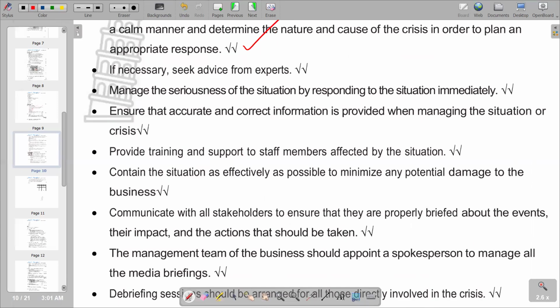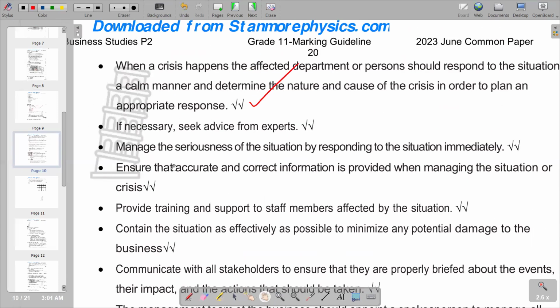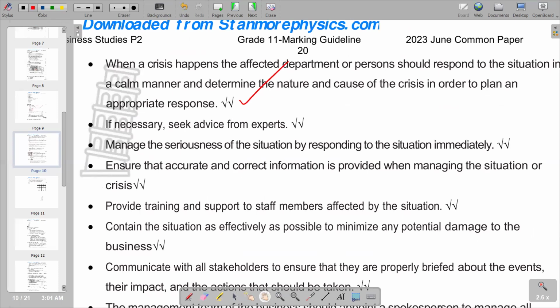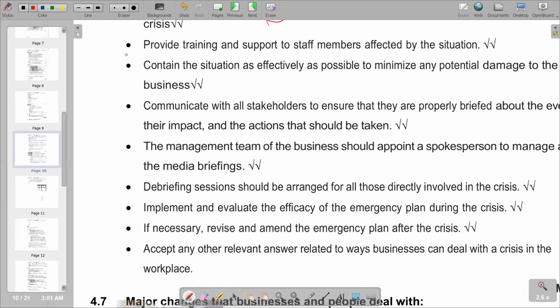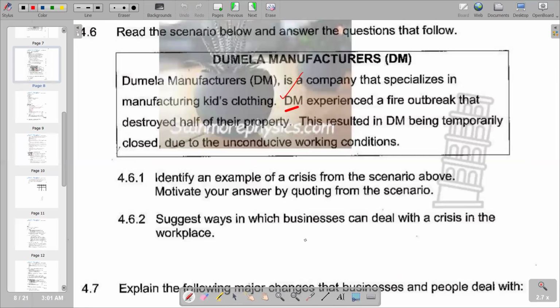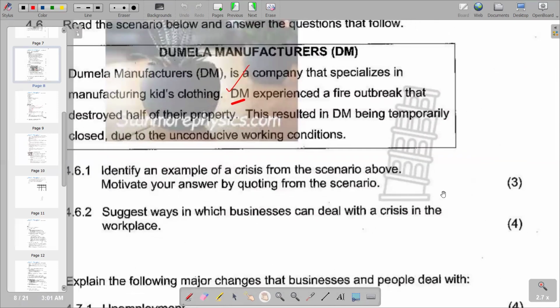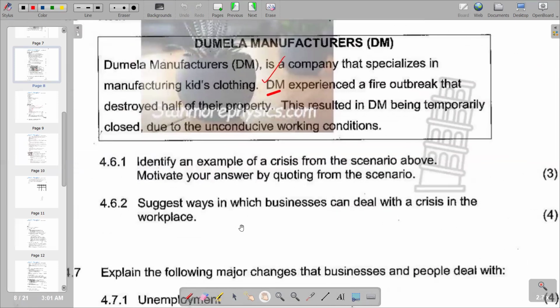Then we move on to the next point, which is saying, if necessary, seek advice from experts. That can also be a good procedure. And then also manage the seriousness of the situation by responding to the situation immediately. And then ensure that accurate and correct information is provided when managing the situation or crisis. So we have also other points that can be correct that are mentioned here. If we move back to our question, you'd see that in terms of number of marks, it's got 4 marks. Obviously, it requires at least 2 points.